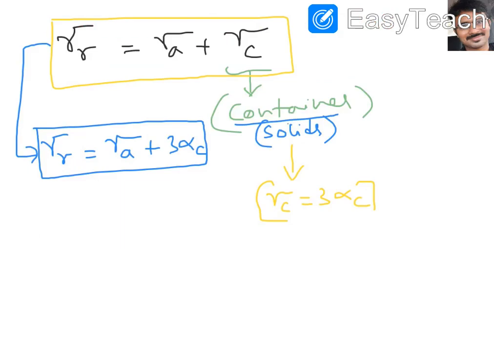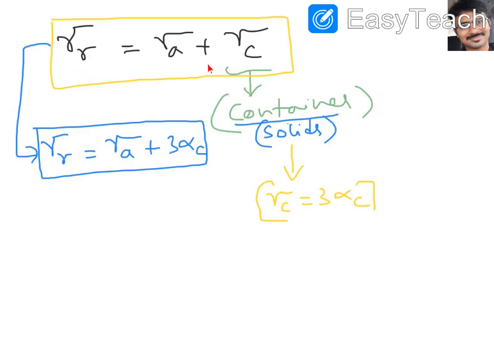Now let us observe how gamma R, gamma A and gamma C are related: gamma R equals gamma A plus gamma C. Already we said that for a small change in temperature, real expansion equals apparent expansion plus container expansion, so we can also connect the formula with coefficients.